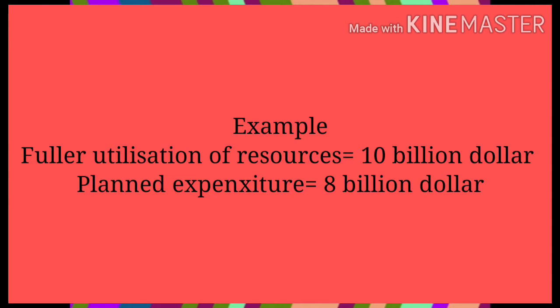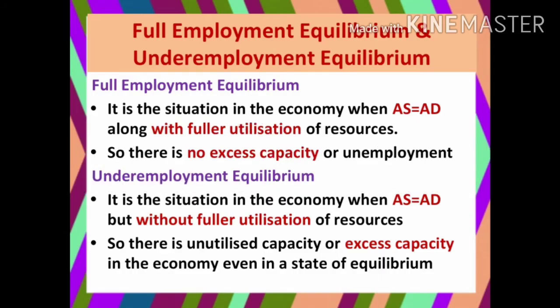Again I repeat, the available resources in the economy is 10 billion US dollars, but the producers and the households plan to spend only 8 billion US dollars. So output worth 2 billion US dollars, 10 minus 8, remains unutilized. But the equilibrium is struck simply because planned output, that is aggregate supply, and planned expenditure, that is aggregate demand, are equal. So that is 8 billion US dollars.